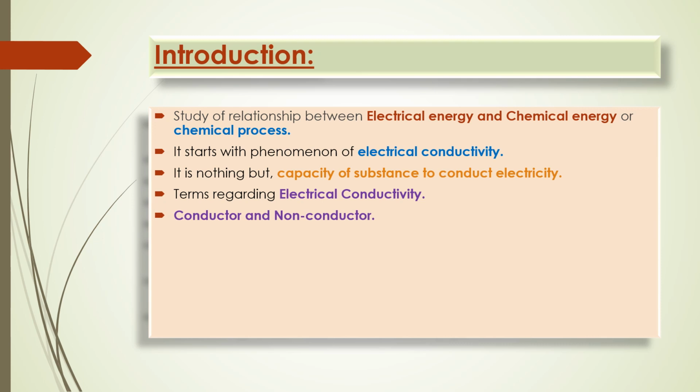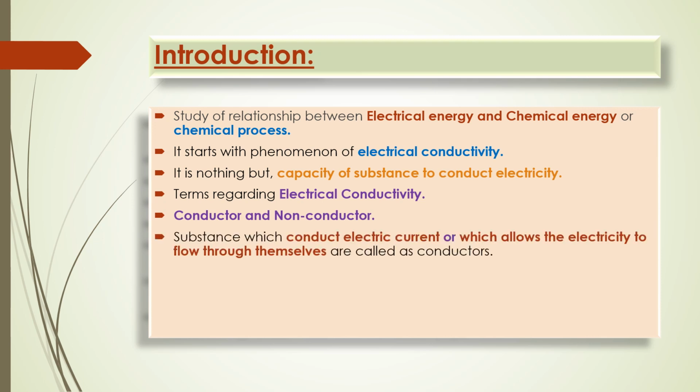So again there are two main parts for explaining electrical conductivity. One is conductor and the second one is non-conductor. Both the words you have heard in your 12th standard. So first of all we will see what is a conductor. Substances which conduct electric current, or which allow the electricity to flow through themselves, are called conductors.